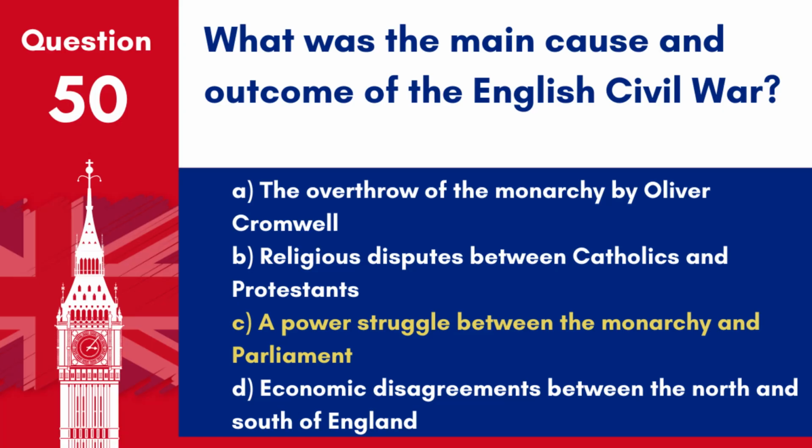Answer: C. A power struggle between the monarchy and Parliament. The English Civil War was primarily caused by a power struggle between King Charles I and Parliament, leading to the temporary overthrow of the monarchy and the establishment of a Commonwealth.